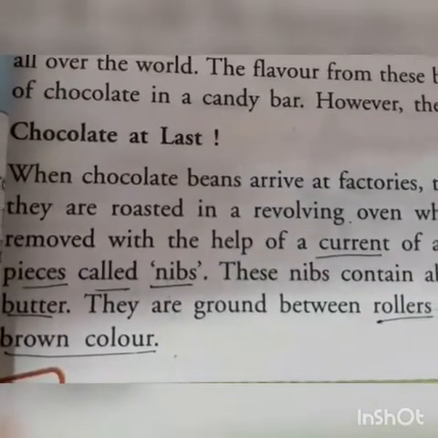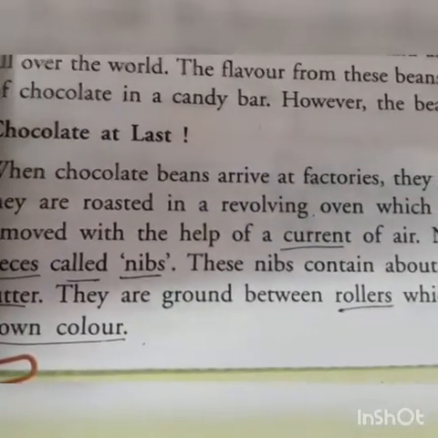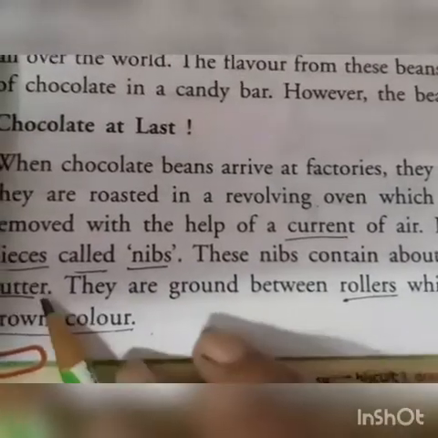Now we are left with the edible pieces called the nibs. Whatever is left is the edible part of the cocoa, which is called the nibs. These nibs contain about 54% cocoa butter. The nibs contain the fat, which is also called cocoa butter, which is now also available in the market as cocoa butter only, and which has become very popular in many dishes. Cocoa butter is used quite commonly in sandwiches and certain international dishes. And that cocoa butter is also extracted with the help of the rollers.